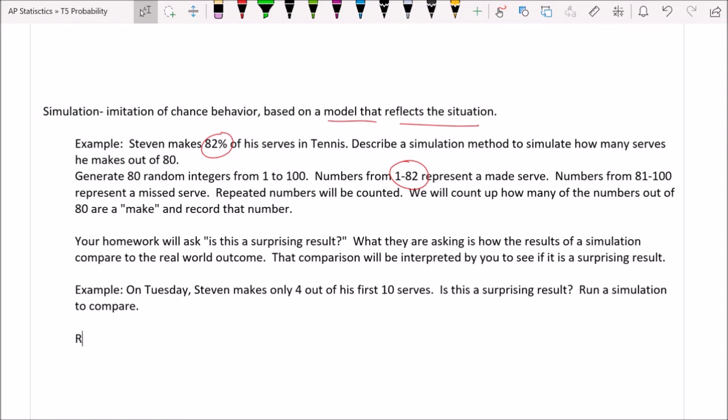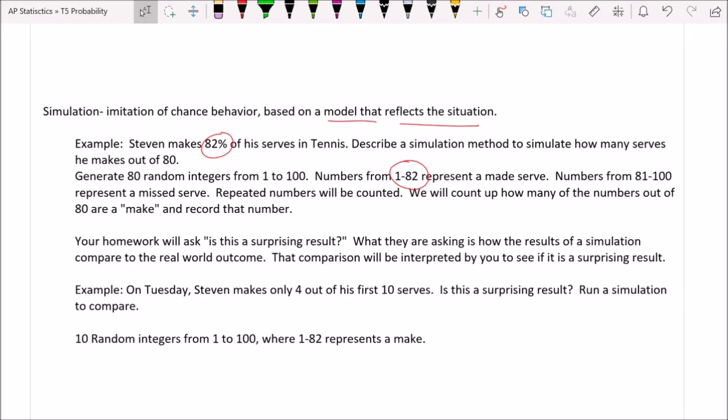Okay, so what I would do, and if you haven't hit pause, you may want to do that now. Generate random integers from 1 to 100, where 1 through 82 represents a make. How many random integers do we want? We want 10, because in this case he's only doing 10 serves, not 80.